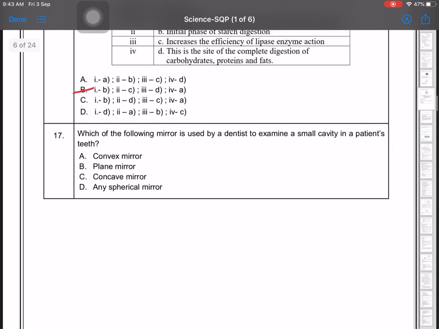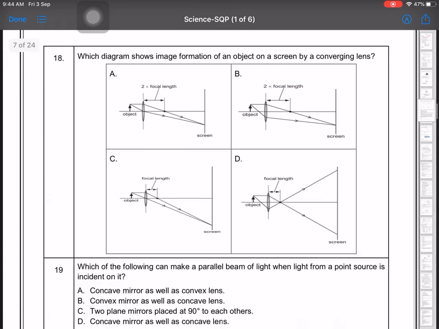Question number 17: which of the following mirrors is used by a dentist to examine small cavity in a patient's teeth? So it is C option, concave mirror. Next, question number 18: which diagram shows image formation of an object on a screen by a converging lens? So when we say converging lens, it means it is bringing all the rays to one point. So the diagram C is showing it.